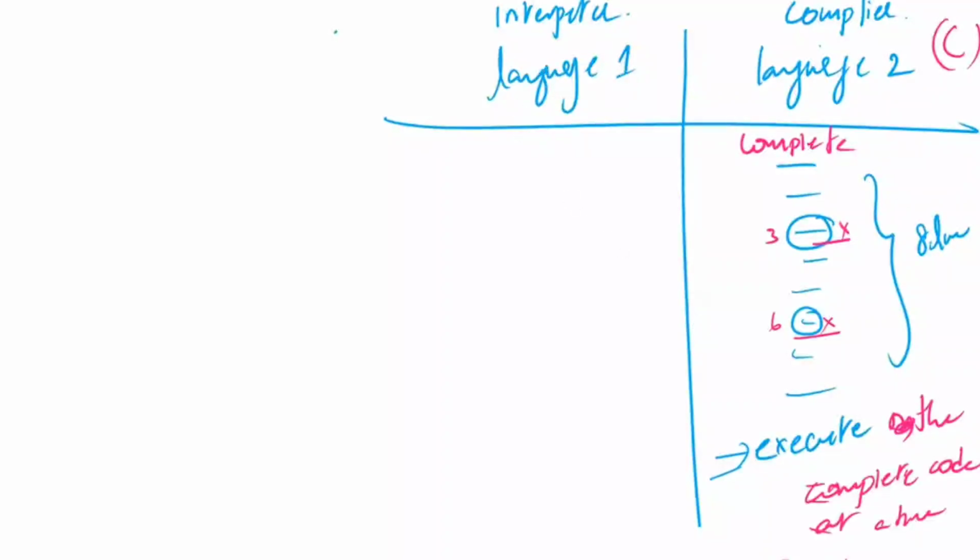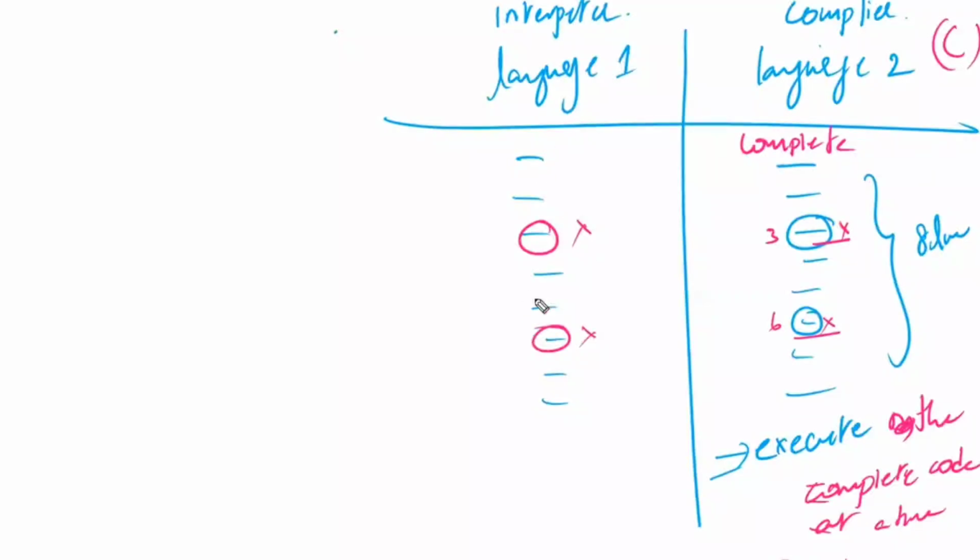Now, whereas the interpreter, the same 8 lines of code are there here also. And once again, I'm having the same error in the third line and the sixth line. Same as it is.